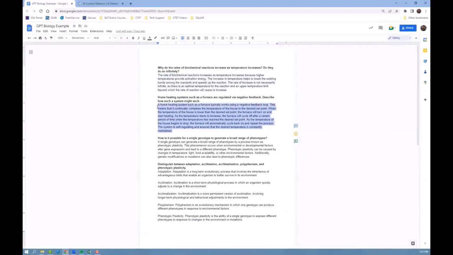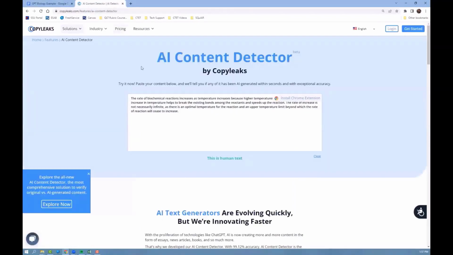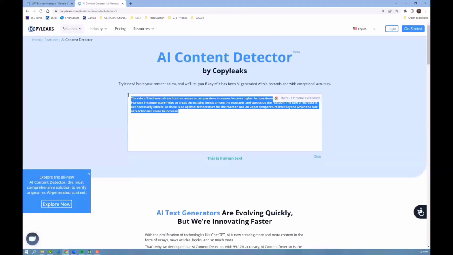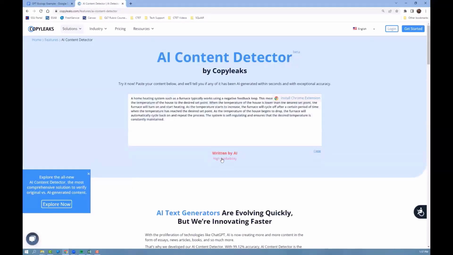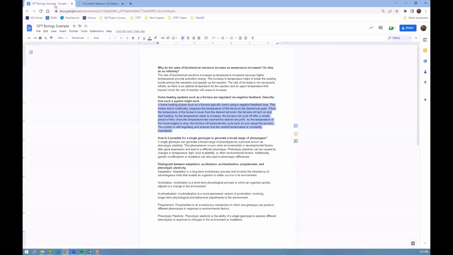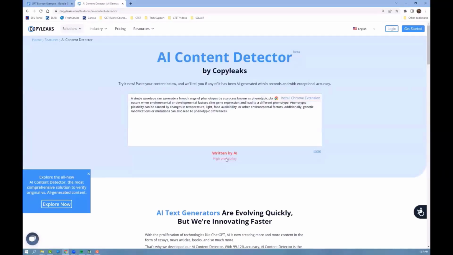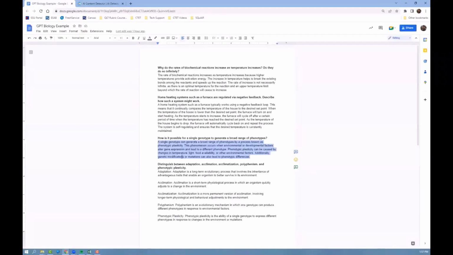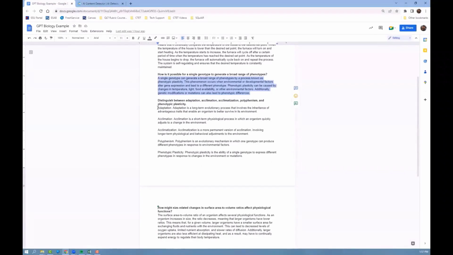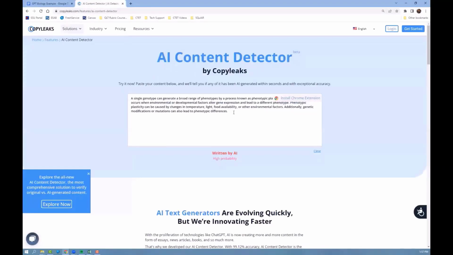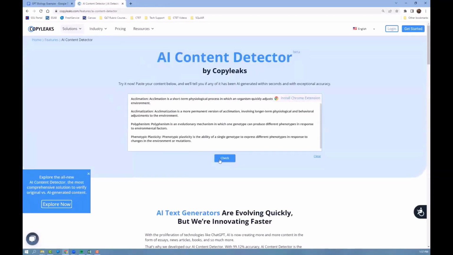It could have to do with just the size of the response, like the number of actual words in that response, but also maybe the complexity of the response is what's triggering that. Now, the rest of these, it's going to go ahead and recognize as being written by AI. And like I was saying before, we could make some simple grammatical errors, remove some Oxford commas from this, and we could probably get this to produce a human response, which your students would just as easily be having access to these AI detection tools as you would as an instructor. So you should keep that in mind and use these AI content detectors with a grain of salt.